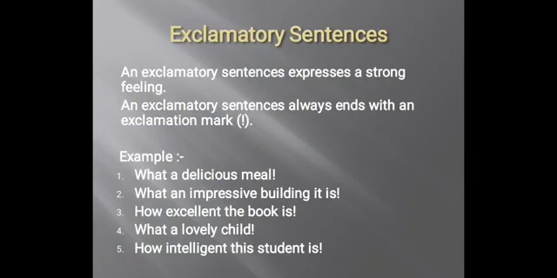In all these sentences, we see someone has a strong feeling towards meal, building, book, child and student. It all expresses a strong feeling and it all ends with an exclamation mark. So all these sentences are exclamatory sentences.